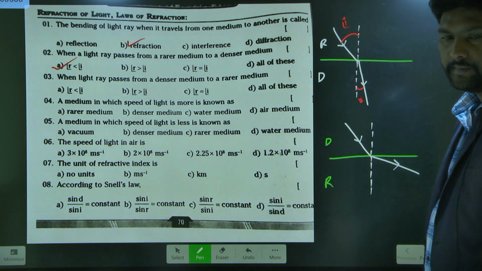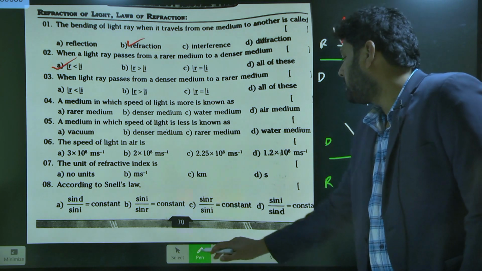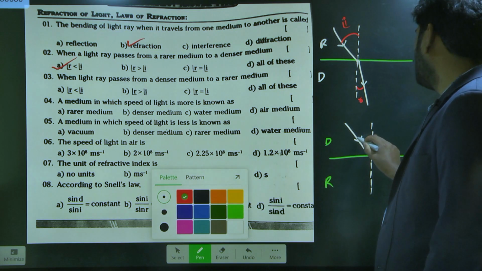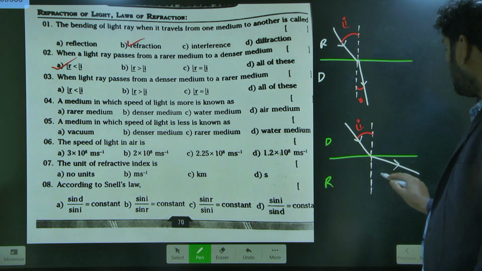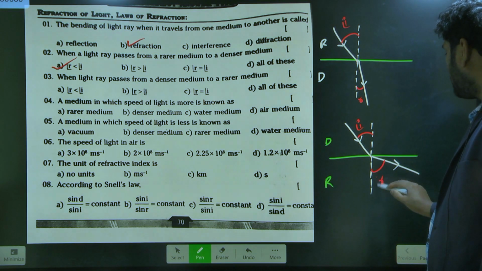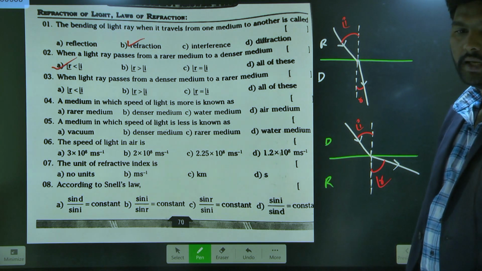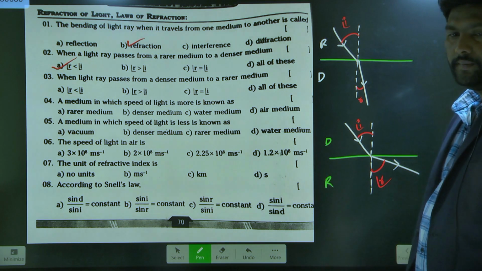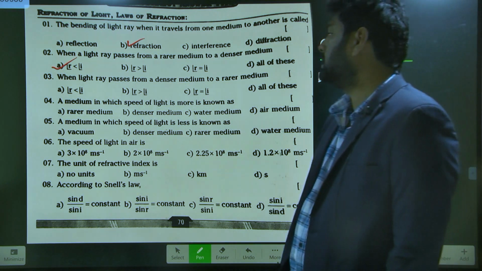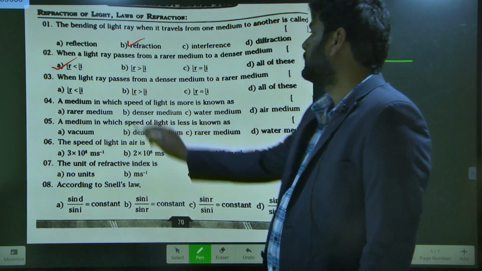Am I right? In this case, this angle is the incident angle, and this angle is the refracted angle. Which is greater here? The refracted angle, the angle of refraction. So what is the answer then? B, sir. B. Very good.